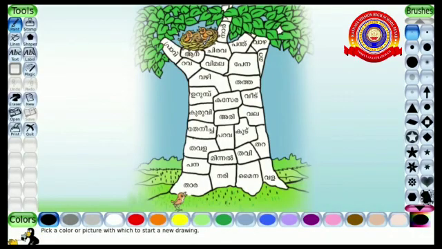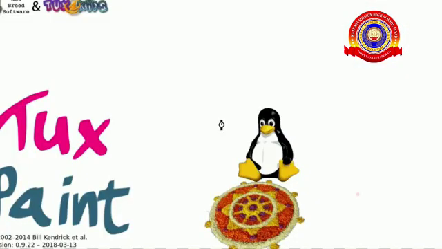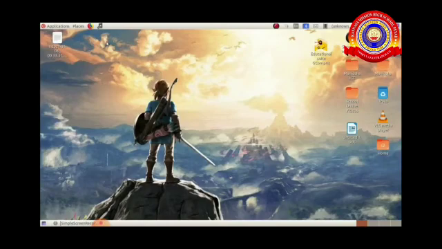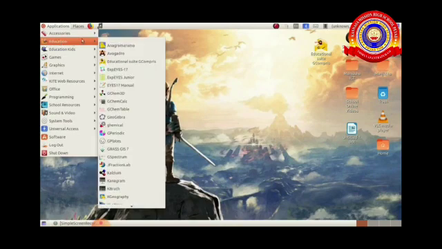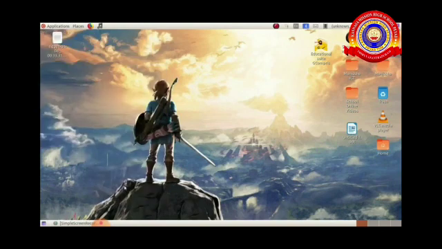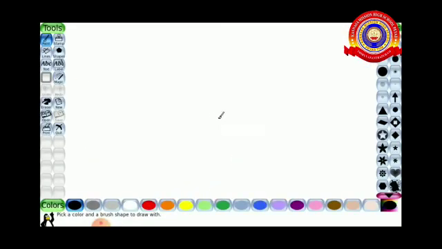Okay, very good. Let's start a new game. Bring the bird home. For that, we want to open a software, TuxPaint. How can we open TuxPaint? Applications, Education, TuxPaint. This is the window of TuxPaint.